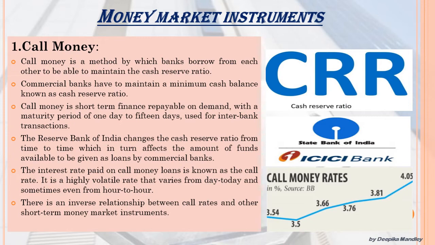For example, if the call rates are high, then the other short-term money market instruments will be cheaper as compared to the call rates. So, if the call rates are high, the commercial banks can go for other sources, which makes the call money an unfavorable, or we can say not preferable, source of finance.